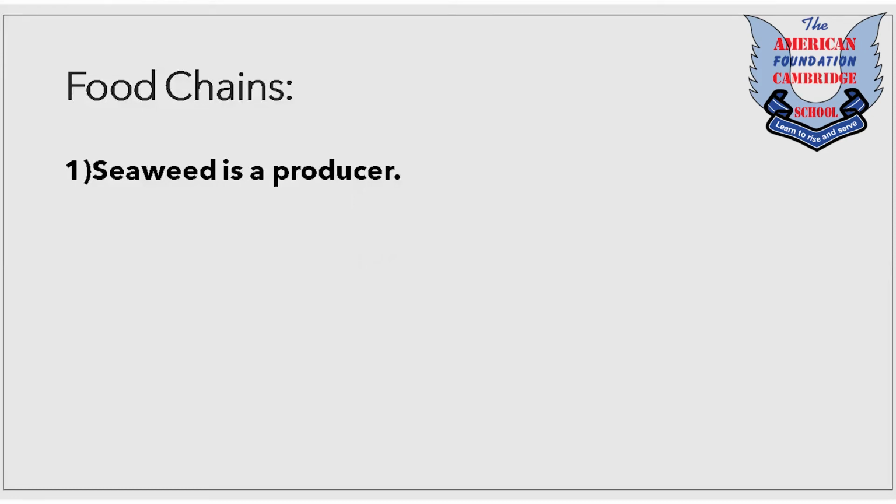So, food chains. First of all, you have to know what is a food chain and what is a food web, right? A food chain is a linear network of links in a food web, starting from producer organisms and ending at apex predator species. What does it mean? A food chain shows how the organisms are related with each other by the food they eat. Each level of a food chain represents a different trophic level, right?